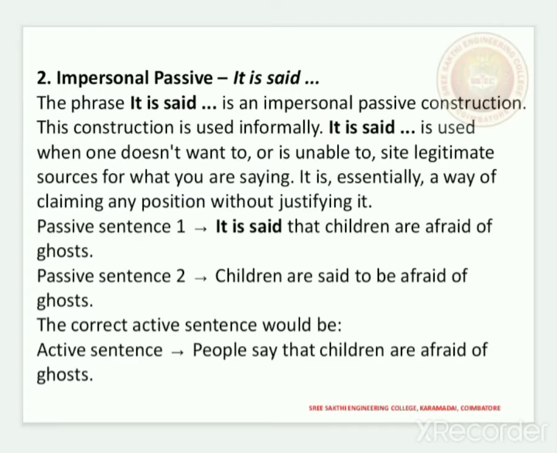Impersonal passive: it is said. The phrase "it is said" is an impersonal passive construction. This construction is used informally. It is said is used when one doesn't want to or is unable to cite a legitimate source for what you are saying. It's essentially a way of claiming any position without justifying it.